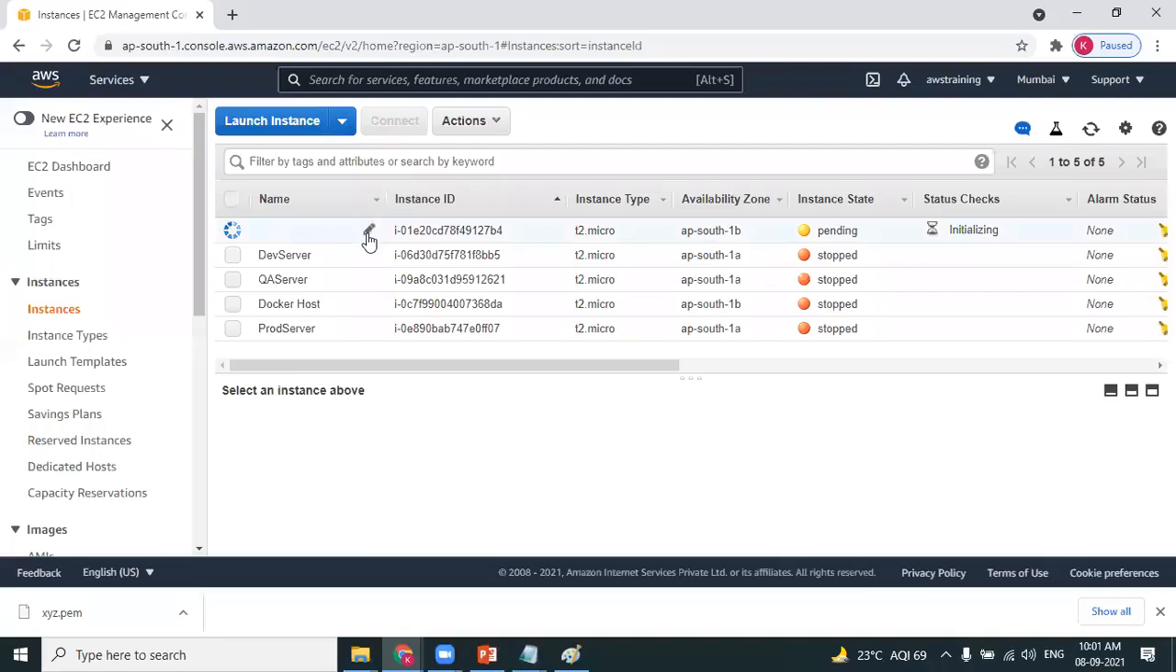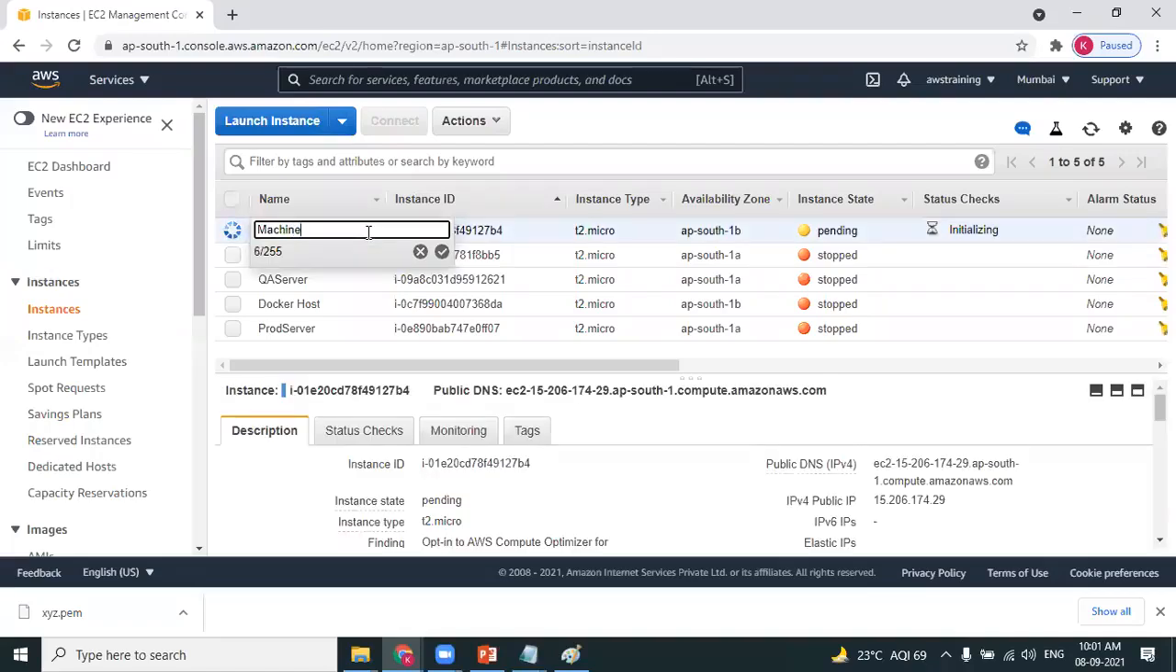You can name the machine. Let's say I'm naming it, any name you can write. I'm naming it as machine 1. My dear friends, we have successfully created a Windows machine on AWS cloud. And now you can see the Windows machine is in running state. Your machine is up and running.